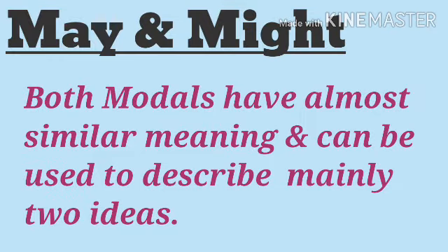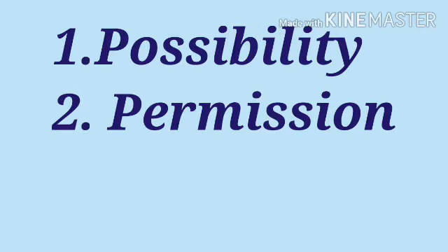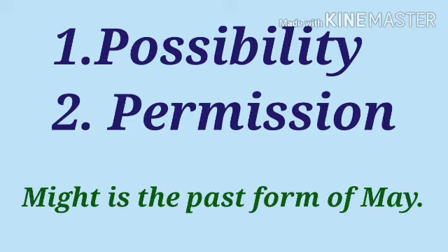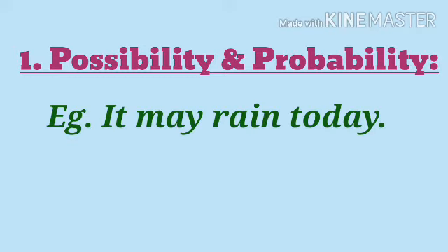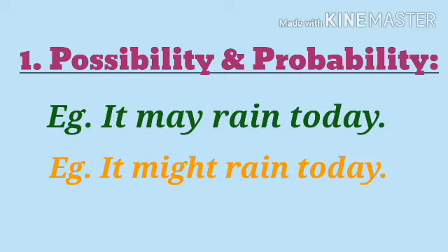Students, may and might are two modal verbs that have almost similar meaning and can be used to describe mainly two ideas. Number 1, possibility, and permission. And just like could, might is also the past form of may. Now see the example. Use of may and might as possibility or probability. Example, it may rain today. As a past tense, it might rain today.